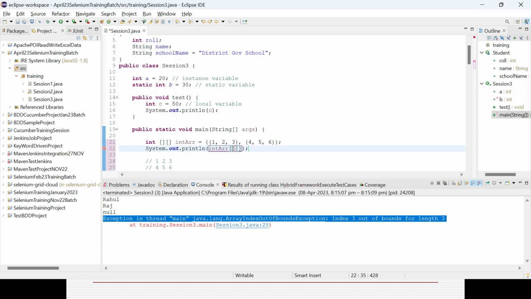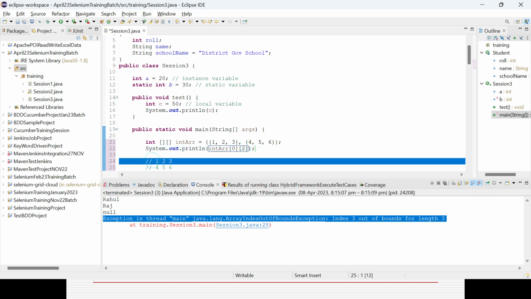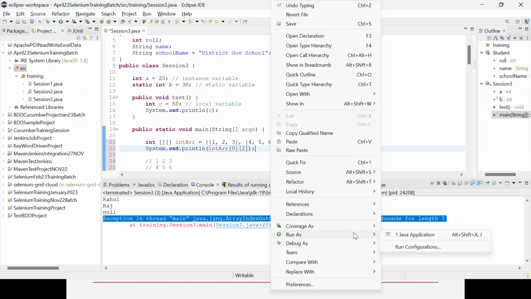So I can keep the size called 0, maybe first. So what is that? Zeroth row means that row, and second column means zeroth column, first column, and second column. So it will give me the 3 value. It will display the 3 value.